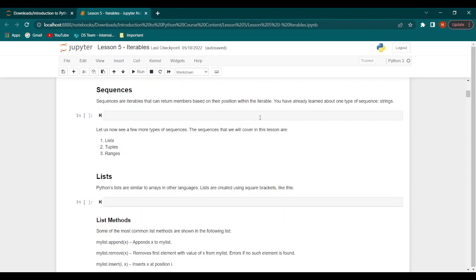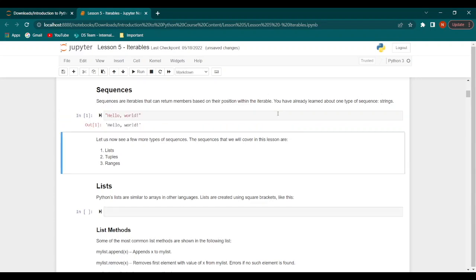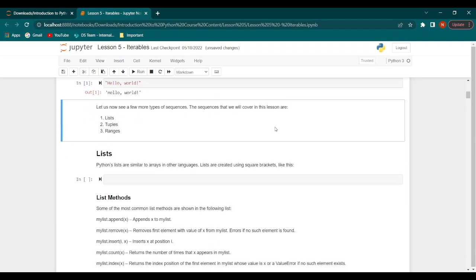Now let's have a look at sequences. Sequences are iterables that can return their members based on their position within the iterable. This is what we've seen before. We have learned about one type of sequence, which is a string. Let's have a look at a very simple string that we have been using for a long time. That is hello world. Now let's have a look at some more types of sequences. The sequences that we will be going through are lists, tuples, and ranges.